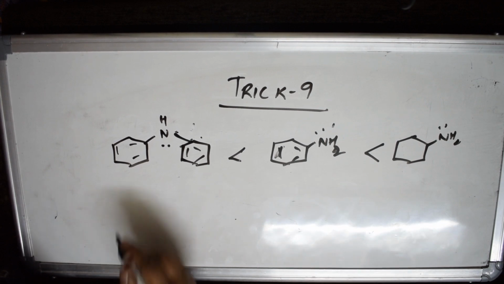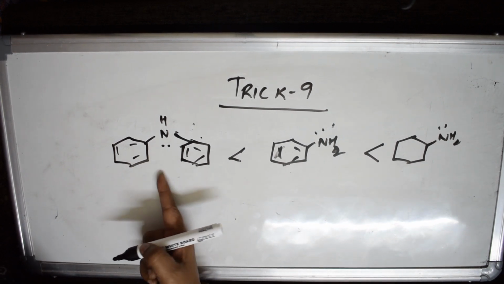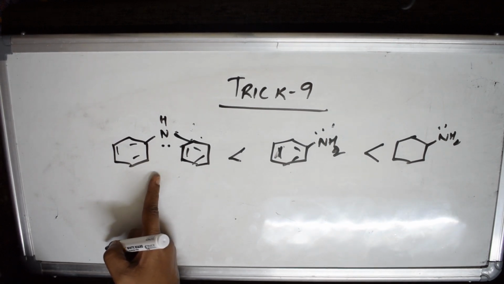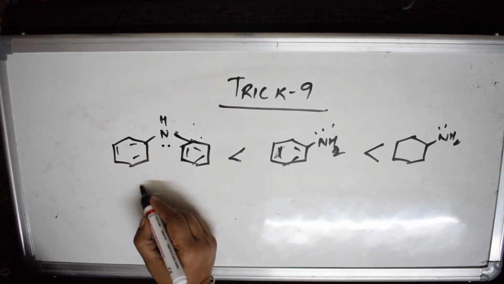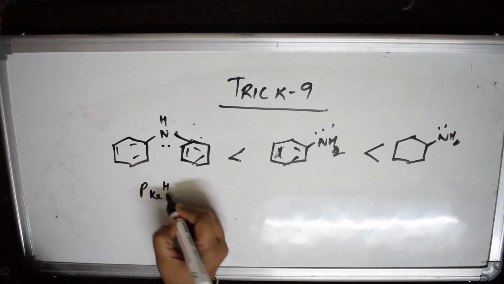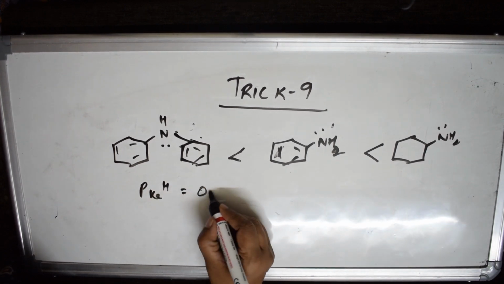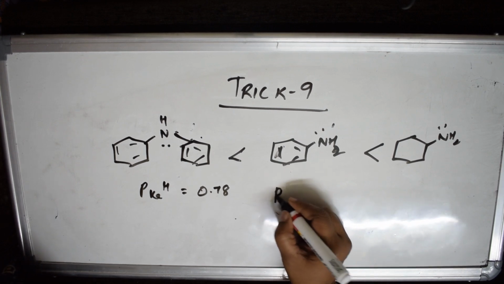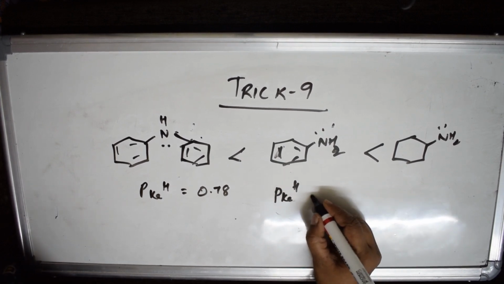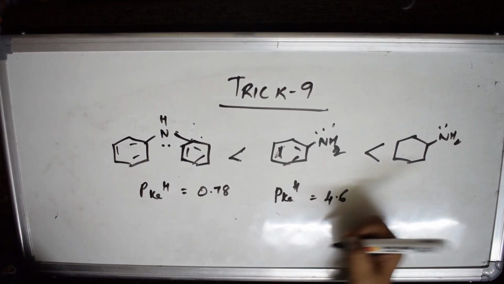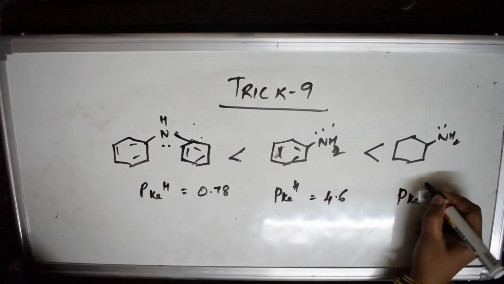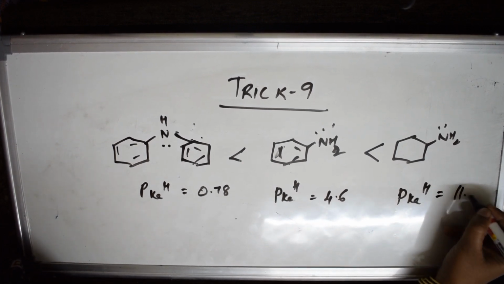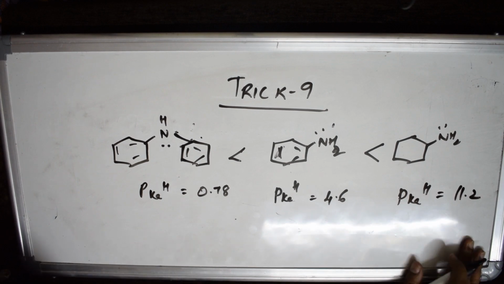Let us write that. First of all, I said resonance stabilized amines are less basic. So here the pKb value, how much is it? 0.78. Here the pKb value is 4.6. Here the pKb value is 11.2. Which is resonance stabilized?